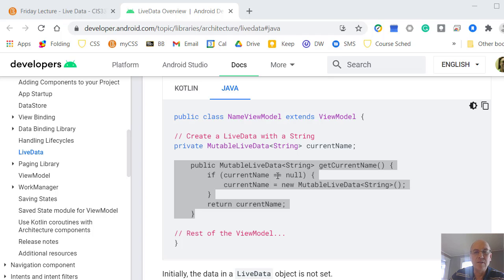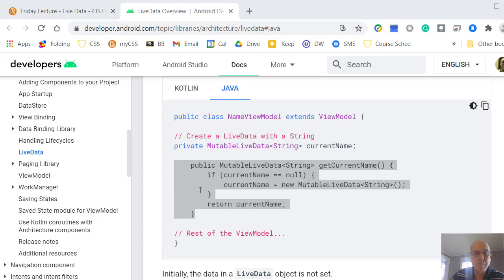We might have multiple activities out there observing this variable, and we only want one of these instantiated. So if 2 different activities or 2 different fragments are both calling a constructor to create this object, only one will actually be created here. It's often called a singleton because there's only a single version of it. It checks if it is there, and if it's not, it creates it. Otherwise, it returns what's already there.